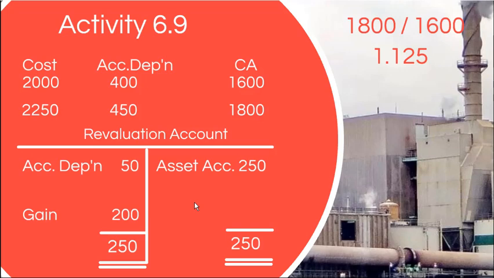And you can see there's a gain on revaluation of 200. You can see the asset account debit impact is how much? 250. Credit impact how much? 50. So net increase in asset how much? 200. So the increase in asset will result in an increase in equity, right, in this revaluation. So accordingly there's a revaluation gain. This revaluation gain can be credited to the revaluation reserve account.